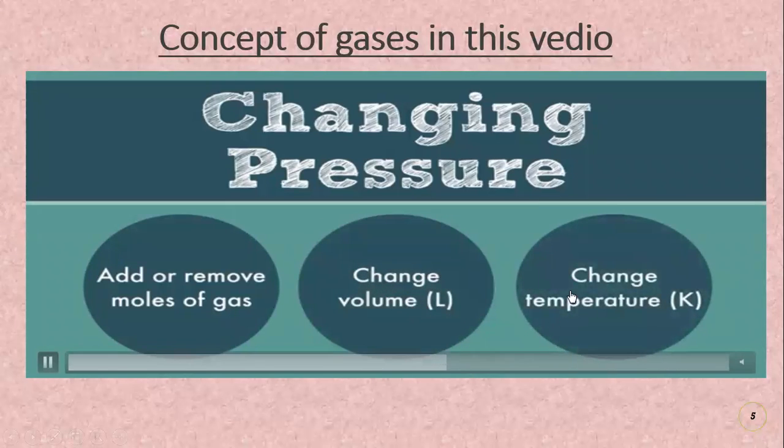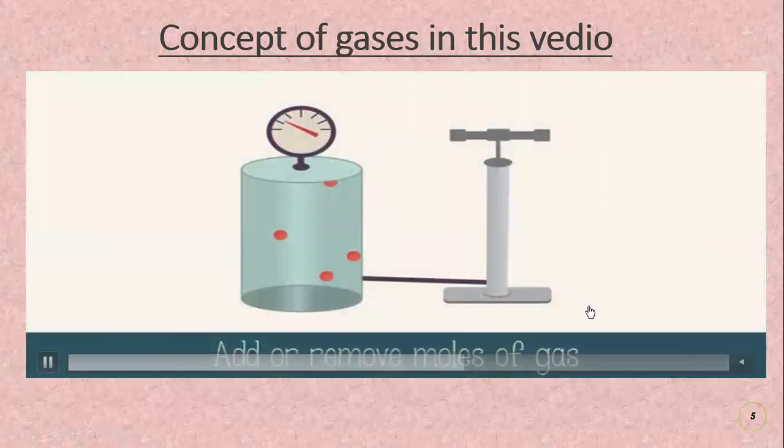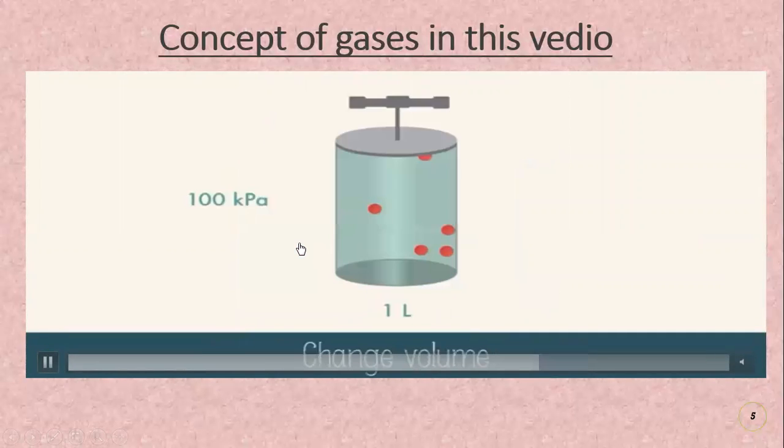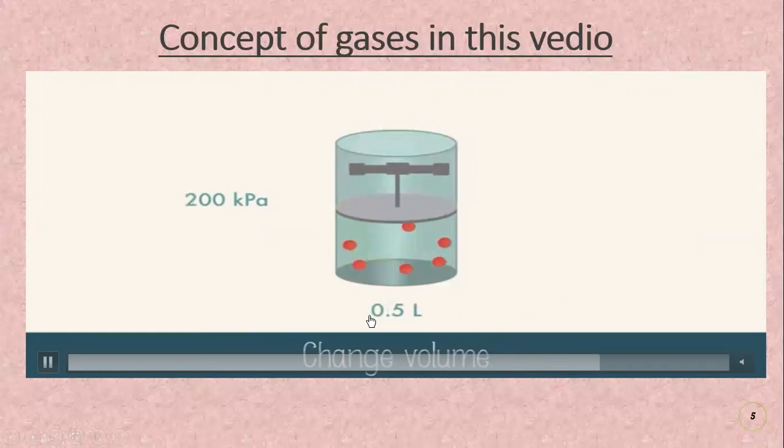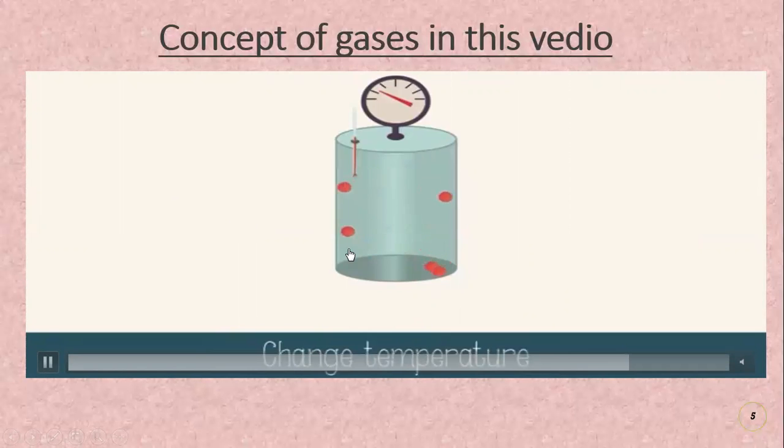When we compress gas molecules in the container, their molecules come close to each other and their volume decreases. At 1 liter volume the pressure is 100 kilopascal. On increasing pressure, the volume decreases. So there is an inverse relation between pressure and volume.